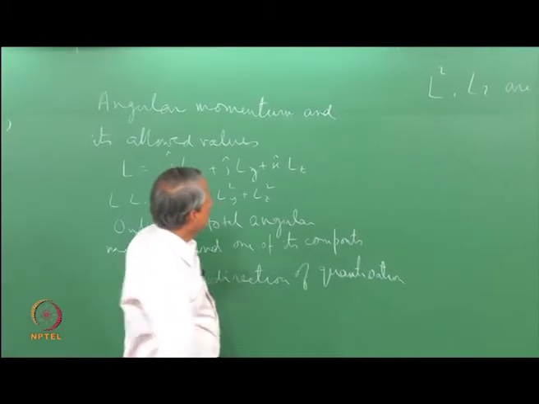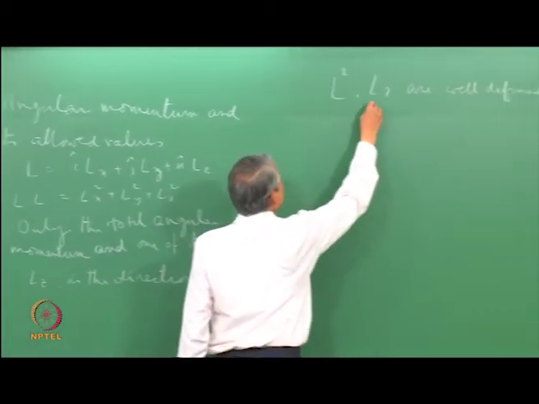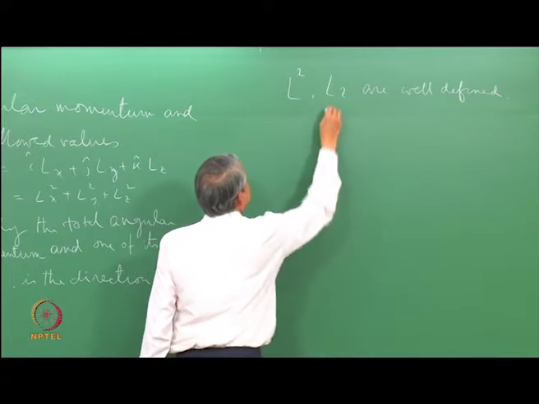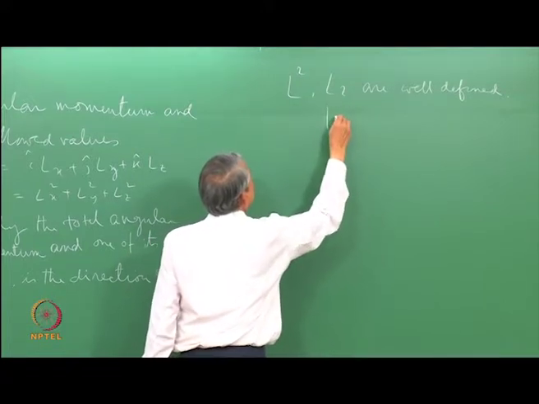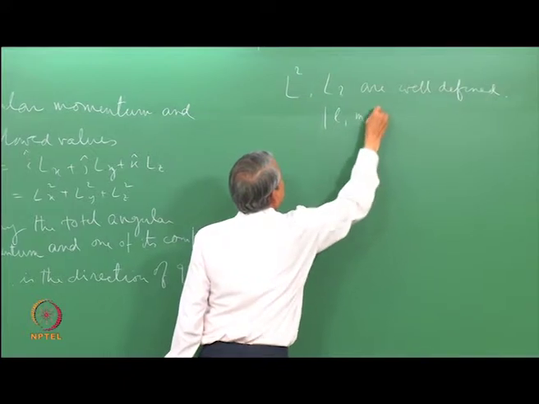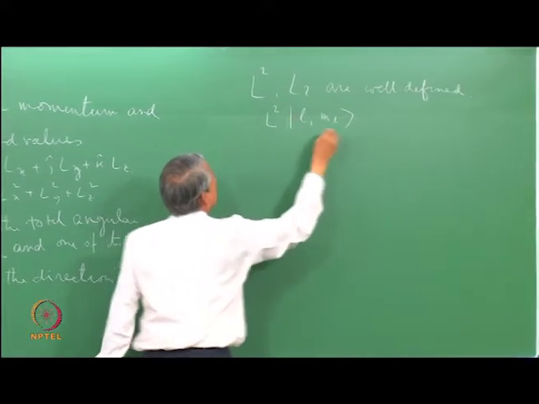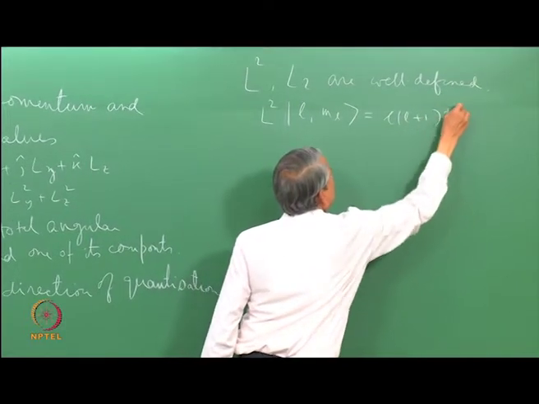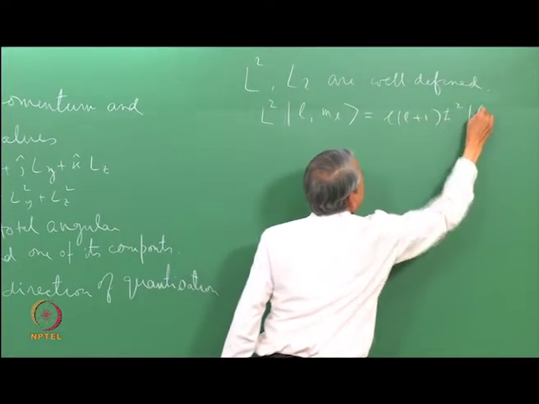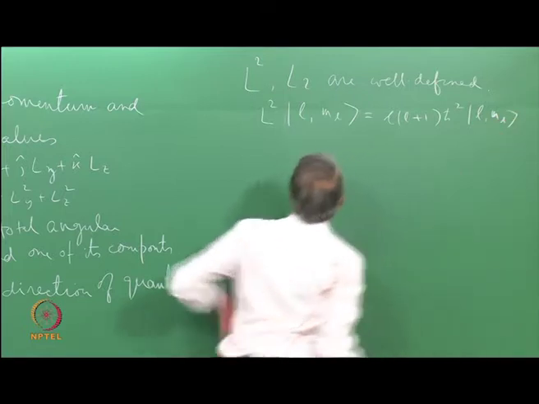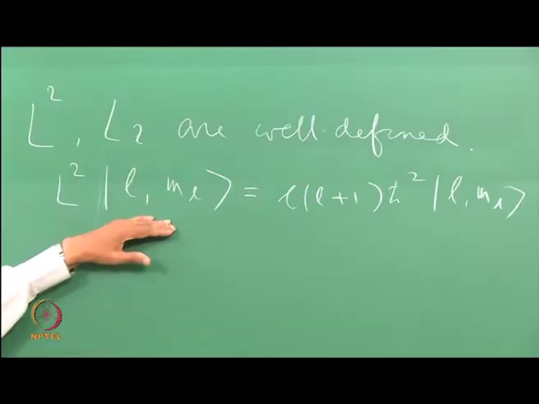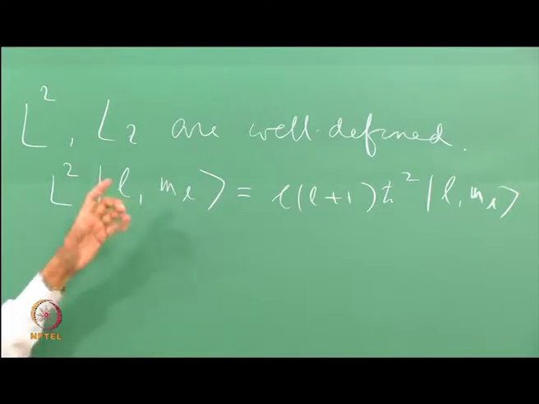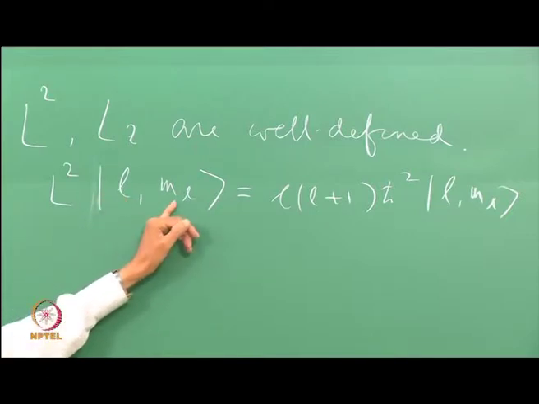Now, for orbital angular momentum, the corresponding wave function, or rather the eigenfunction of these operators are written symbolically by their allowed values. Let us say L and ML, such that L square operator gives the value of L into L plus 1. This is the shorthand notation of saying that this represents a particular eigenfunction for a given L and given ML.